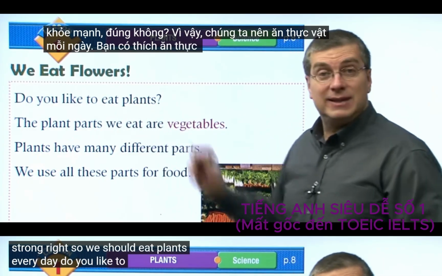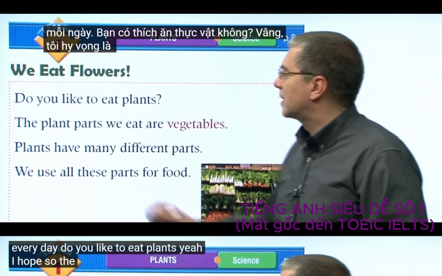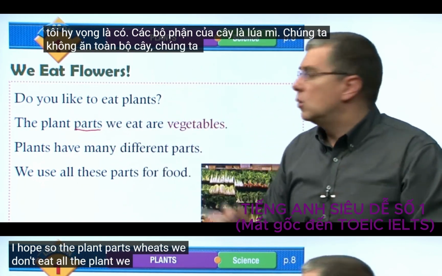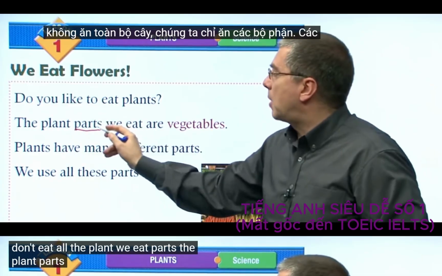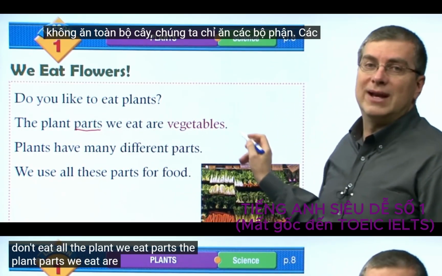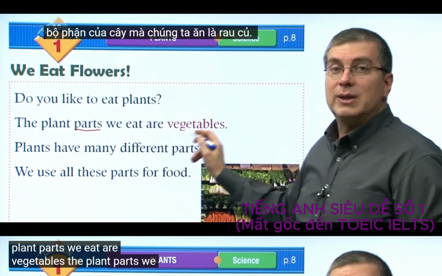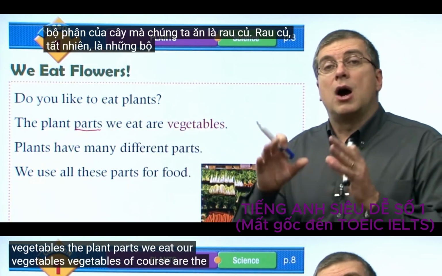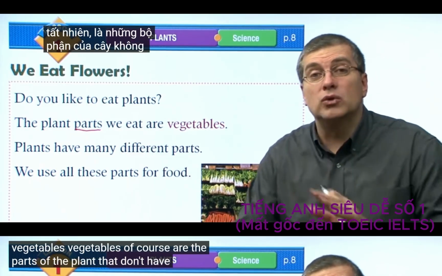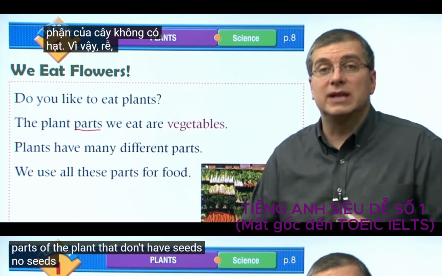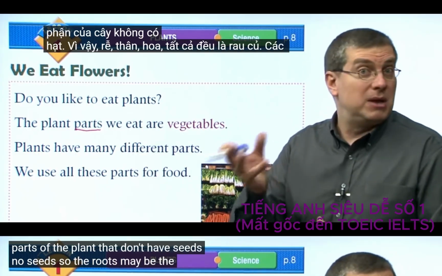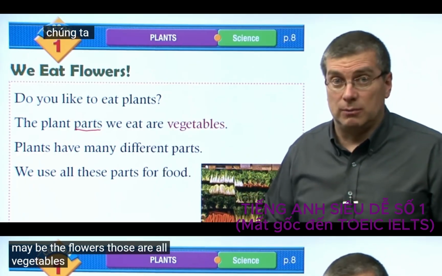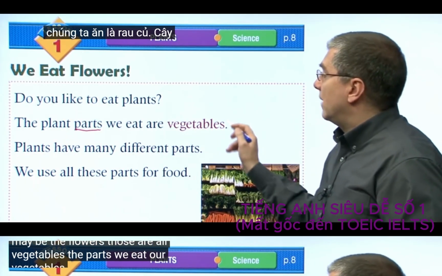Do you like to eat plants? Yeah, I hope so. The plant parts. We don't eat all the plant, we eat parts. The plant parts we eat are vegetables. Vegetables, of course, are the parts of the plant that don't have seeds. No seeds. So the roots, maybe the stem, maybe the flowers, those are all vegetables. The parts we eat are vegetables.